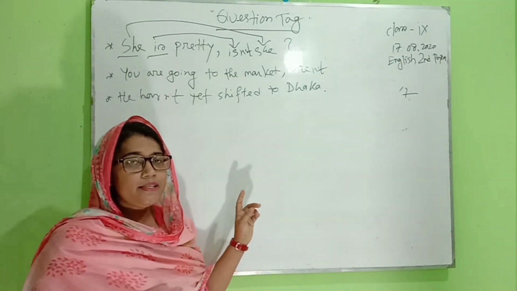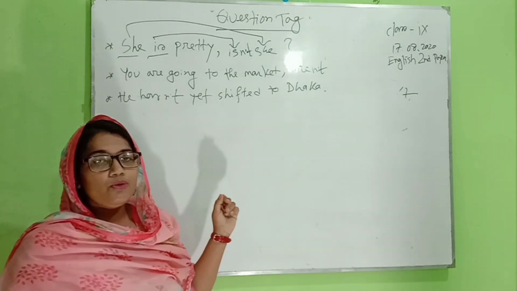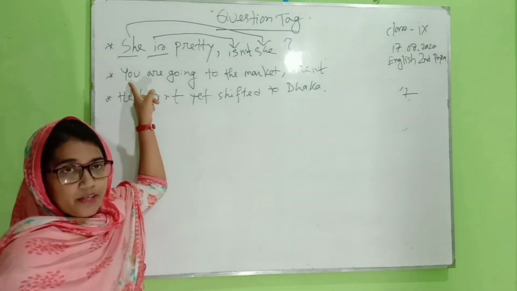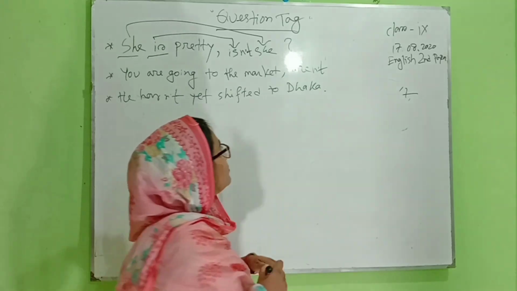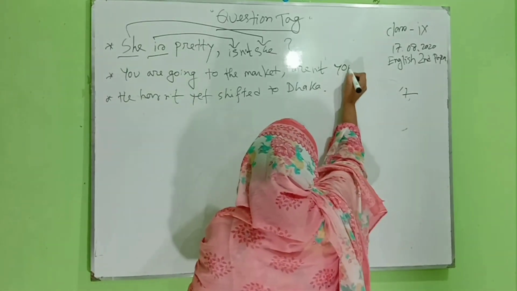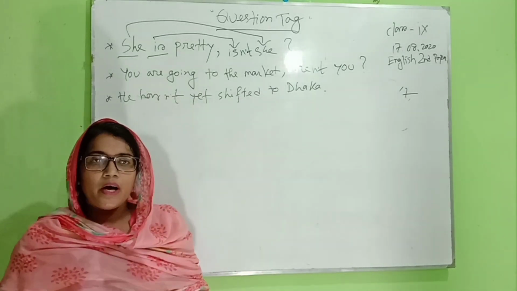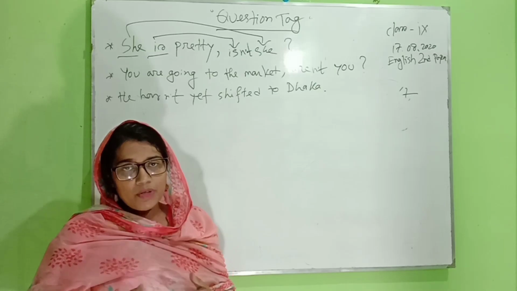And then next step I have to take the pronoun. The pronoun here is "you", so I write down "you", and after writing "you" I put a question mark. You are going to the market, aren't you? Now go to the next one.